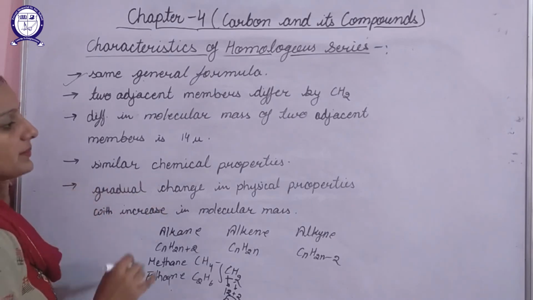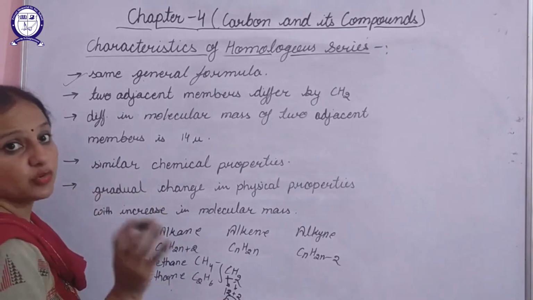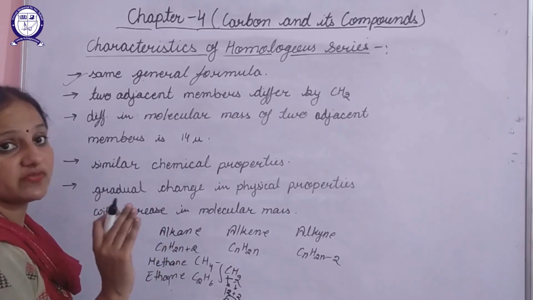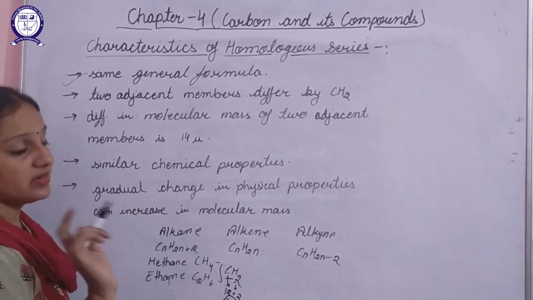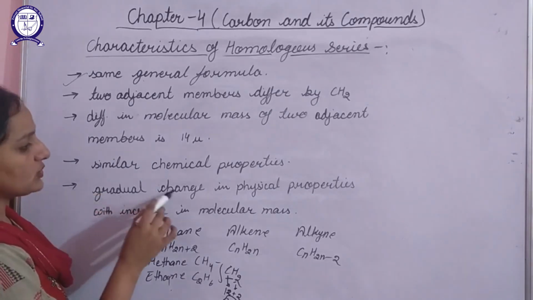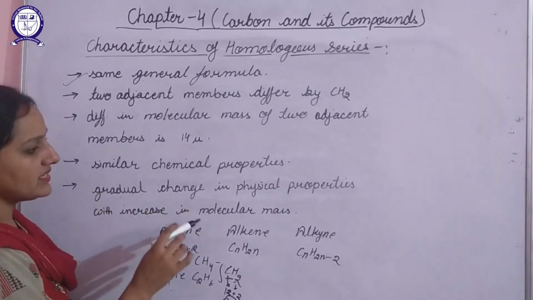Next, similar chemical properties. We have already studied that a homologous series is a series in which different compounds show similar chemical properties and similar structure. Next one, gradual change in physical properties with an increase in molecular mass.